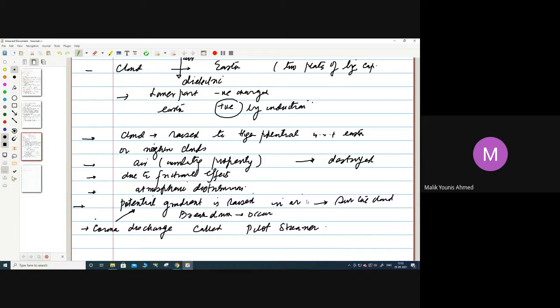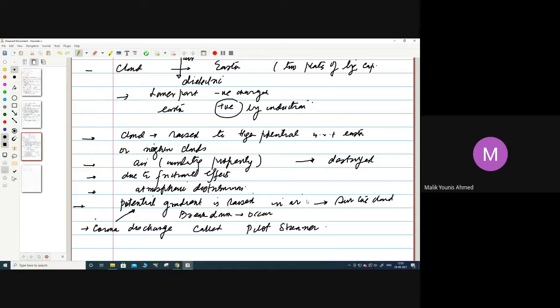Or in other words, what we can also see is that when the potential of that cloud is raised to a very high value, due to the above reasons which I have given, the breakdown will occur. When the breakdown occurs, corona discharge will take place, and that is called a pilot streamer.